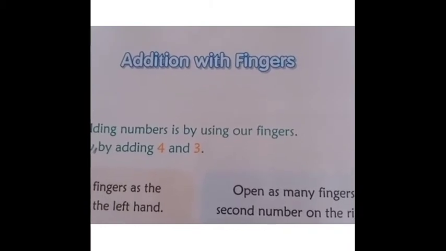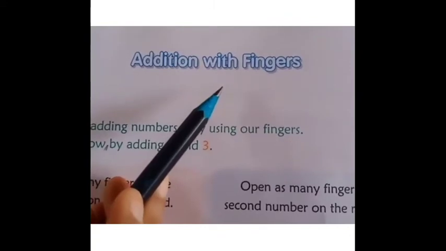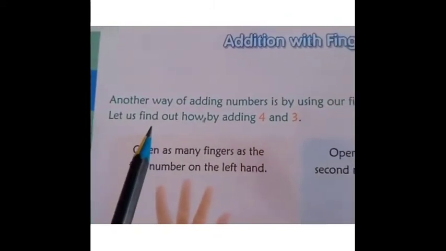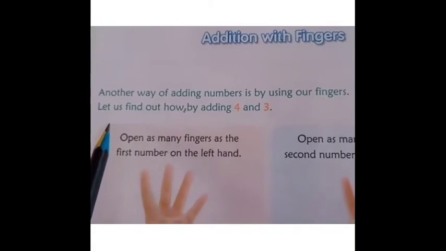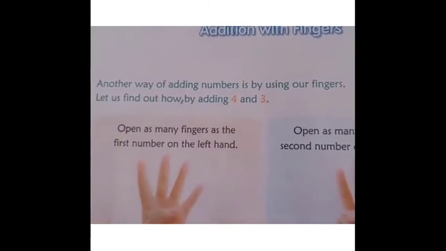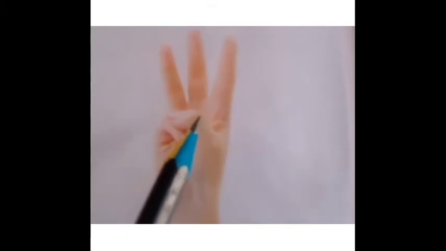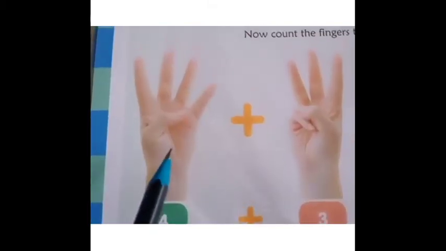Children, addition with fingers. Now we are going to see addition with fingers. Another way of adding numbers is by using our fingers. Children, let us find out how by adding 4 and 3. Open as many fingers as the first number on the left hand. Children, now open as many fingers as the second number on the right hand. Children, look at this side.